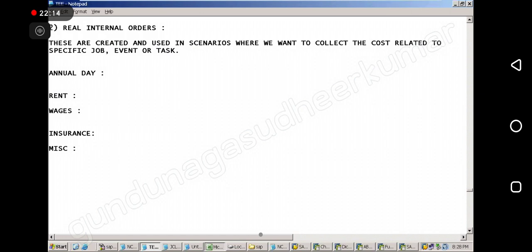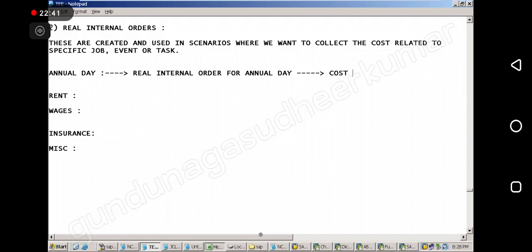Separate cost element group. Now if I give the cost center here, normal rent is also there. This rent also will go and join. Mix up will happen. How do I know? Annual day separate cost object. Yes, so that is what we will do: create a real internal order for annual day.